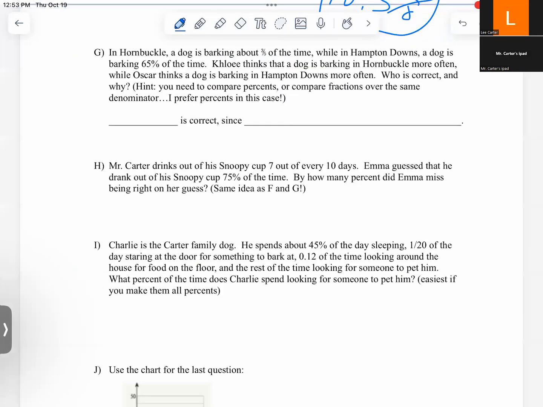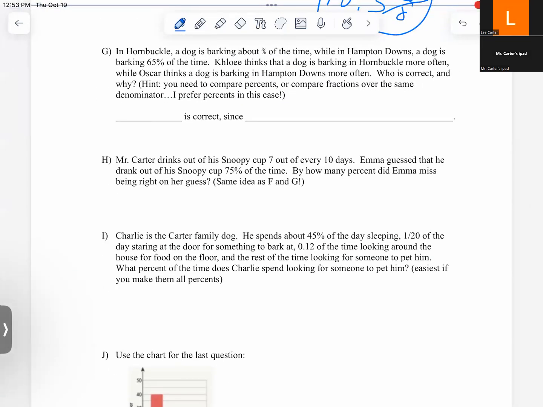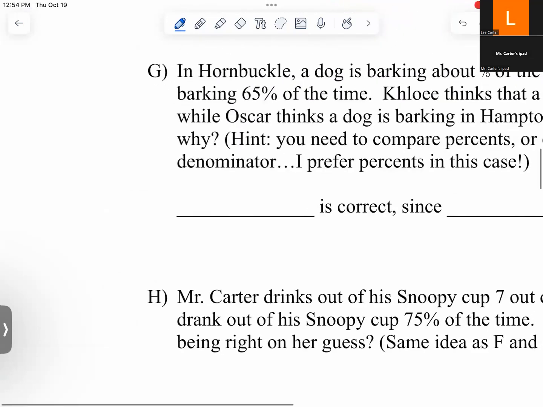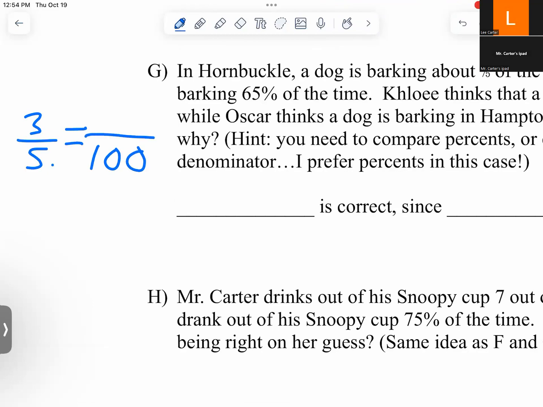All right, G. In Hornbuckle, a dog is barking about 3/5 of the time, while in Hampton Downs, the dog is barking 65% of the time. Chloe thinks the dog is barking in Hornbuckle more often, while Oscar thinks the dog is barking in Hampton Downs more often. Who is correct and why? Okay, so we need to compare the percents or the fractions over the same denominator, a common denominator. Me personally, I would go with the percent, right? So 3/5 over 100, times 20 times 20. So that's going to be 60%.